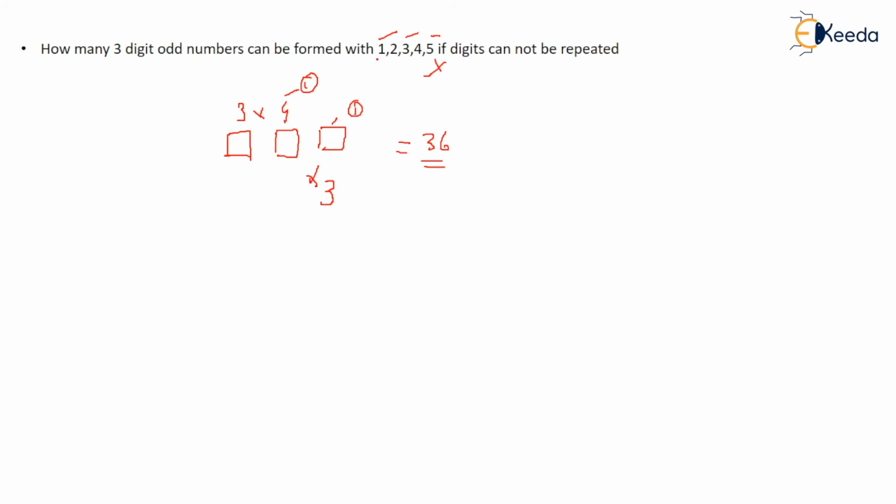Okay, so how we did it, again I'm going to repeat. 1, 3, 5, these are odd numbers. So the last place for odd can be filled in how many ways? 3 ways, right? 3 numbers. Out of those, one number is fixed. So how many are remaining? 4 numbers out of 5 are remaining. So the next place can be filled in 4 ways, and the next after it in 3 ways. Okay, this is how you need to remember things.